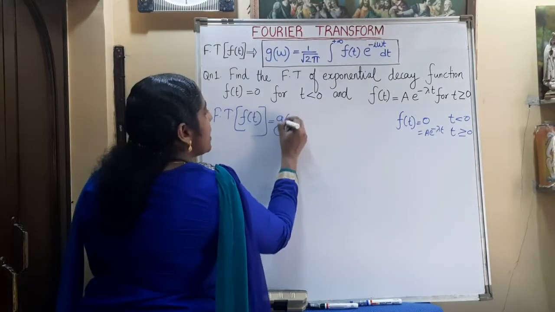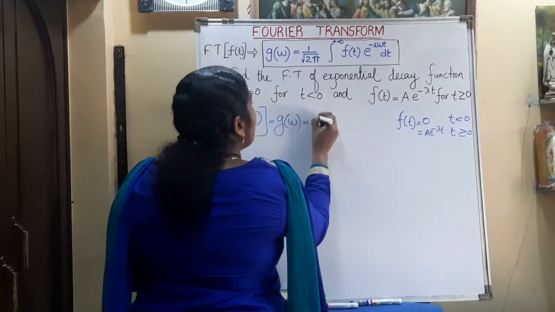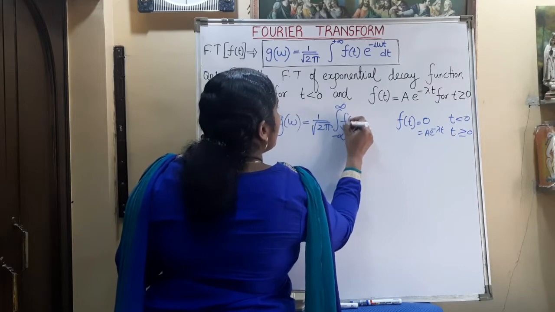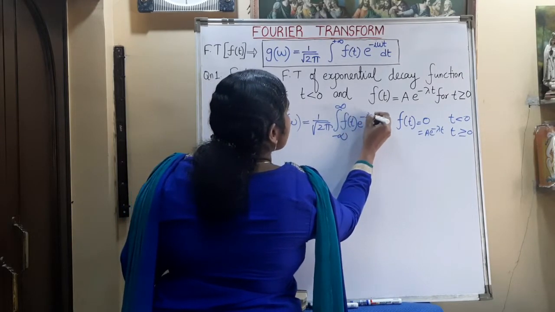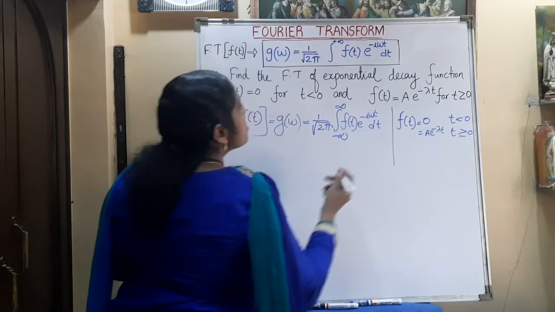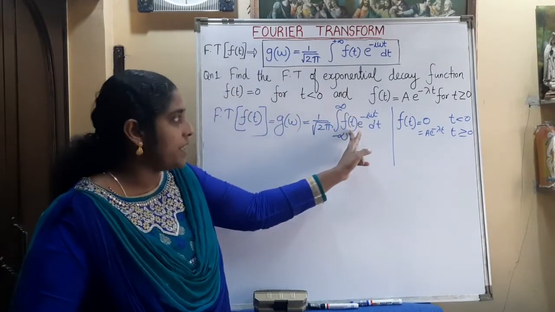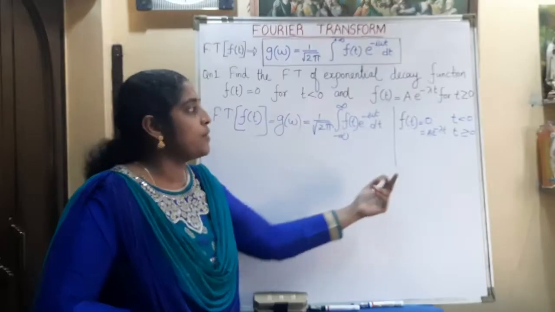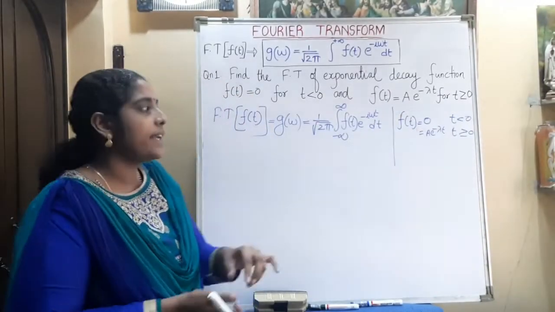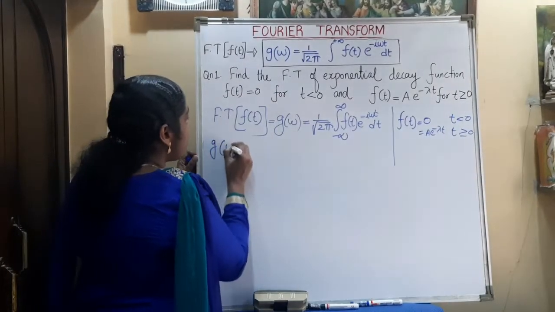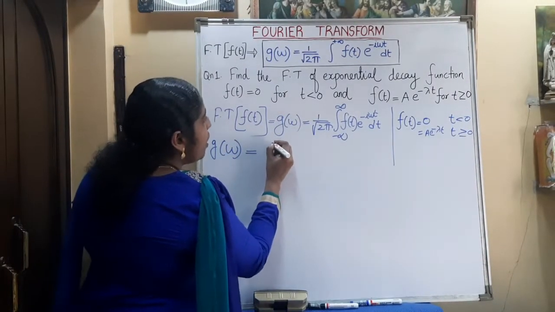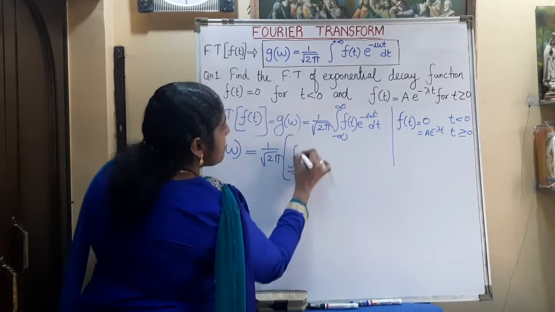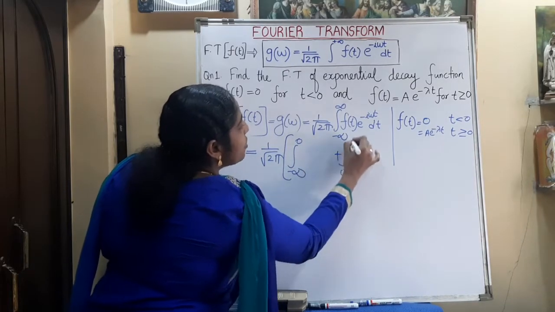We can use the general expression: g of omega is equal to 1 by root 2 pi, integral from minus infinity to plus infinity of f of t e raised to minus i omega t dt. Here, over the interval from minus infinity to plus infinity, we can split this into two because two conditions are given, t less than 0 and t greater than 0. So 1 by root 2 pi, and minus infinity to plus infinity becomes minus infinity to 0 plus 0 to infinity.